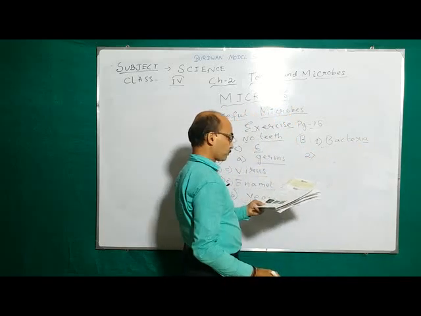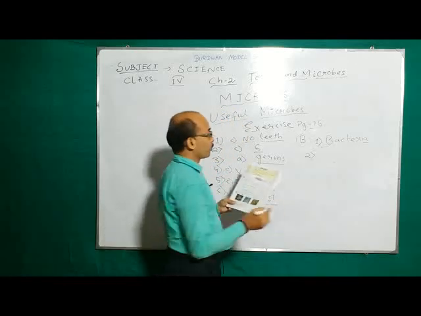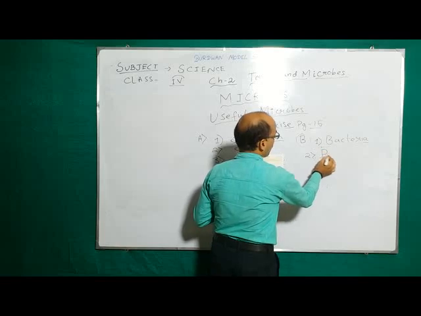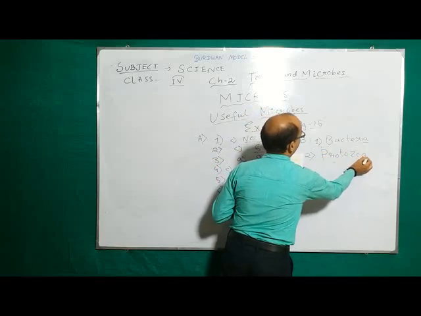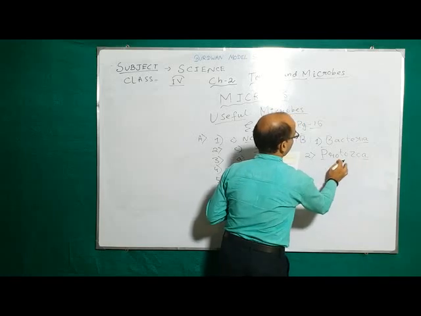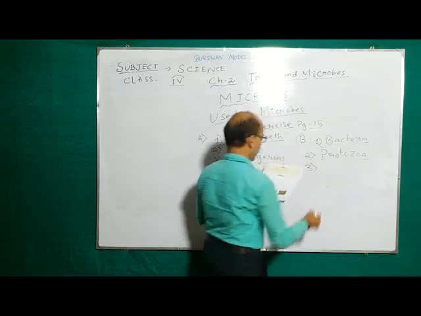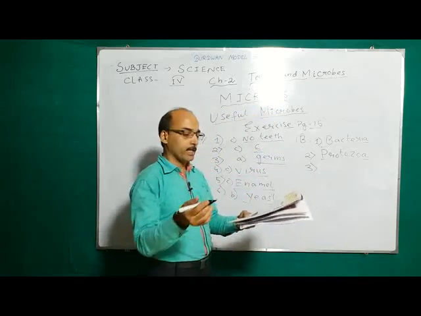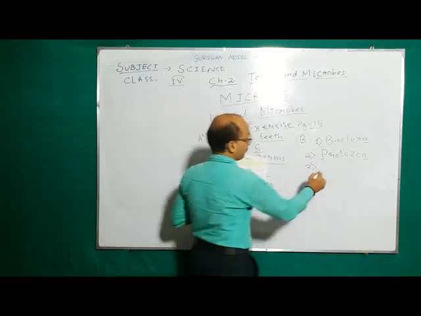Number 2, this is a picture, you can identify it. It is protozoa. Number 3, yes students, you can identify it. That is the picture of fungi.